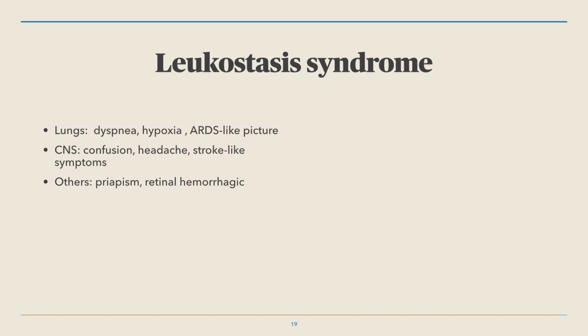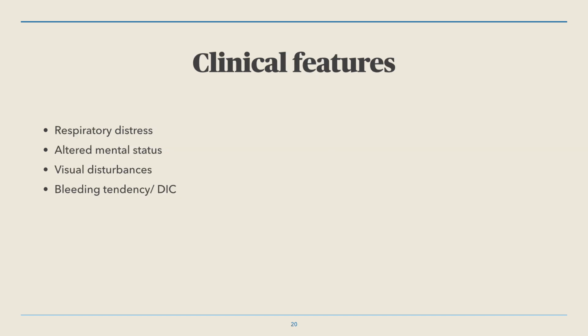Coming to the leukostasis syndrome, this is a clinical syndrome we are very worried about. The lung and brain are the most commonly affected. In the lungs, the patient may present with severe pneumonia or ARDS with hypoxia, and in the brain, they can come with confusion or even stroke-like symptoms. Apparently, with the clinical features in this, a patient may look very sick.